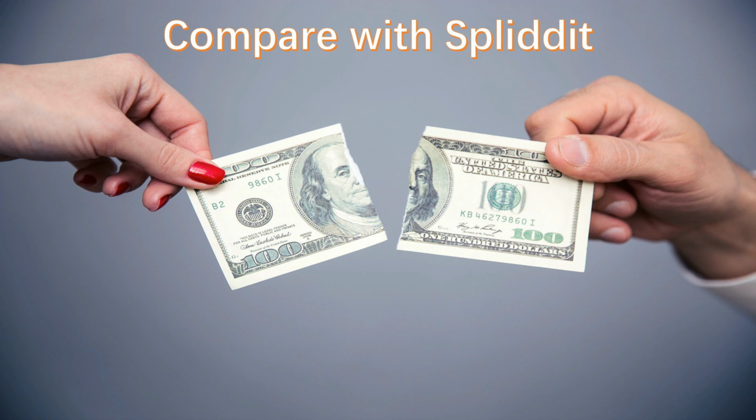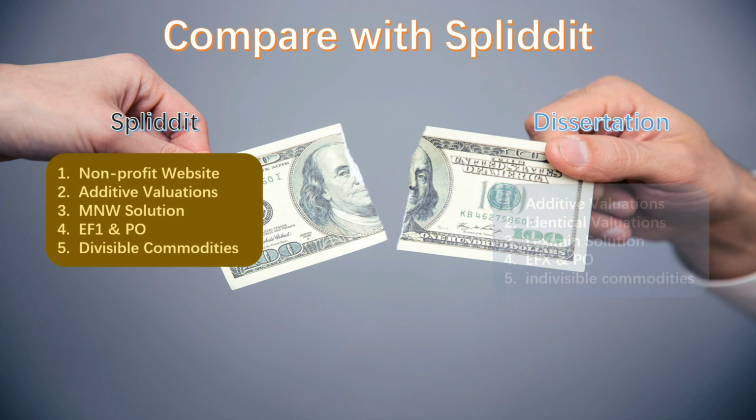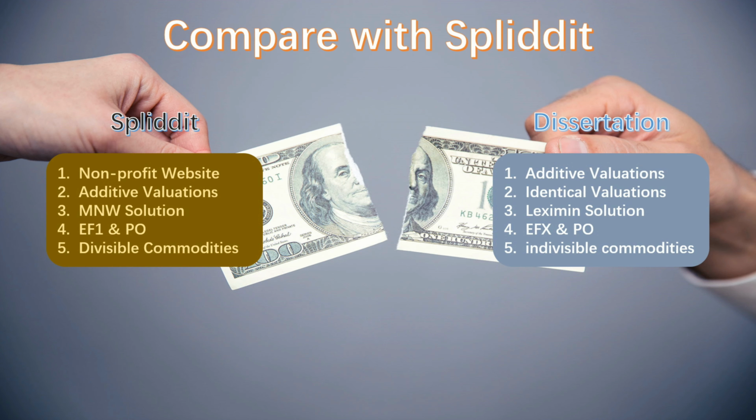Spliddit is a non-profit website for fair division. Spliddit chooses the MNW solution when only additive valuations are considered and only guarantees that the final result is EF1 and PO. More importantly, Spliddit is mainly for divisible commodities in actual situations, while the focus of this paper is more on indivisible commodities.